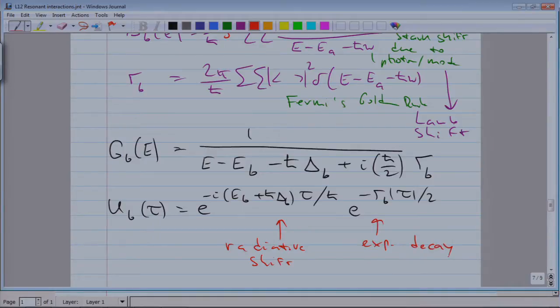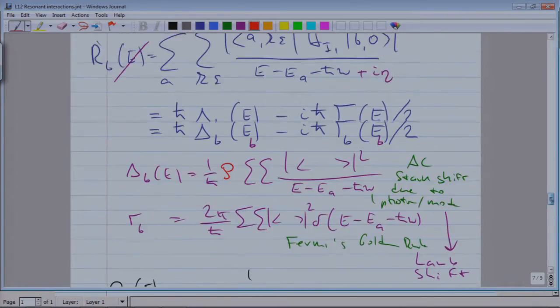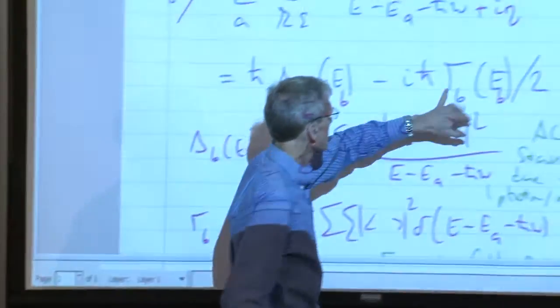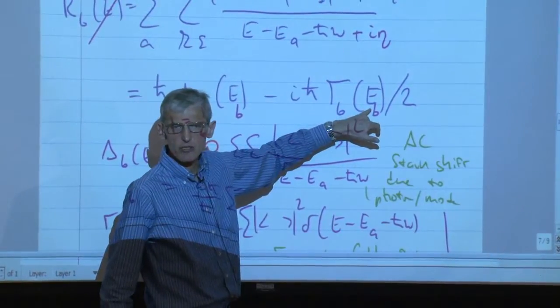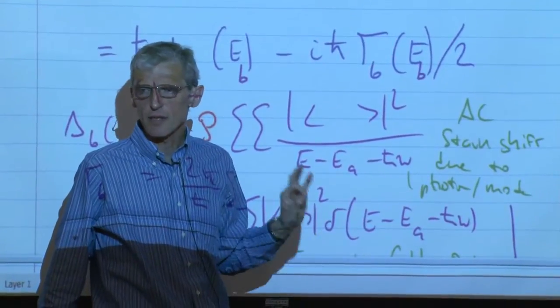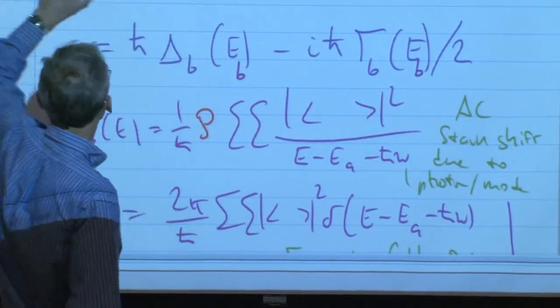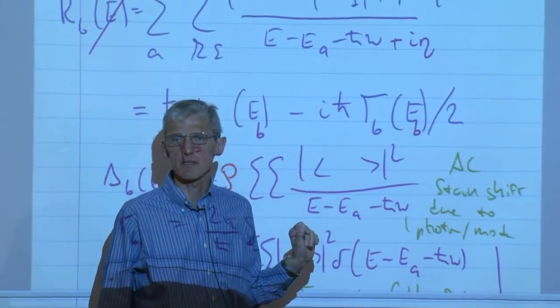And you should now, well, this is what you may have expected, but there are two things you should learn. The first thing is that the exponential decay would be different if we had not made the Markov approximation. If we had kept a dependence of this imaginary part on energy, the Fourier transform would not have simply given us an exponential. So therefore, the exponential decay involves an approximation that the R function has no energy dependence.